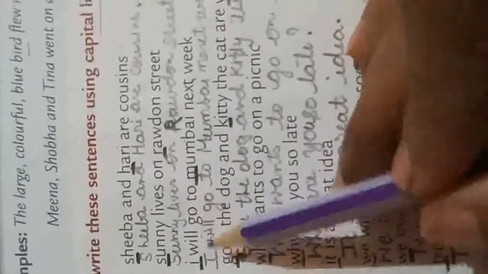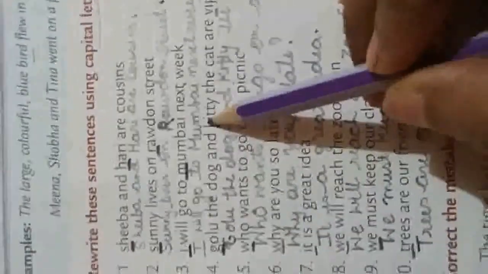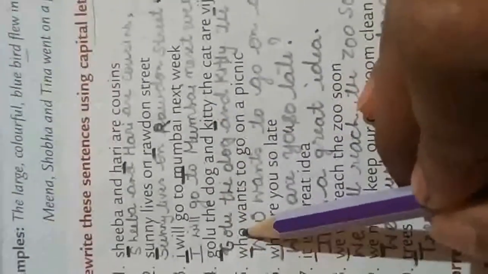Over here I have done with it. Okay. I will be big, will go to Mumbai. M will be big, next week. It's the name of a place. Okay. Now Golu, it's the name of a dog. So G will be big, and Kitty is the name of a cat. Kitty, the cat, are Viju's pet.